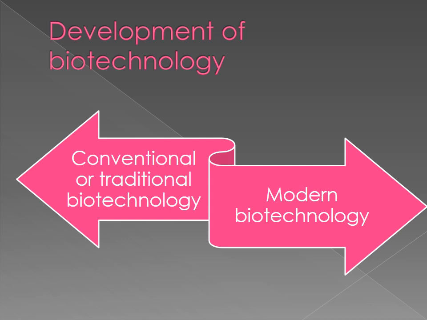Nowadays, biotechnology is growing speedily. Biotechnology has developed by leaps and bounds during the past century, and its development can be understood in two main phases, namely, first, conventional or traditional biotechnology, and second, modern biotechnology. According to their names, conventional or traditional biotechnology refers to the old method, and modern biotechnology refers to the new method. We are going to see the differences between them.